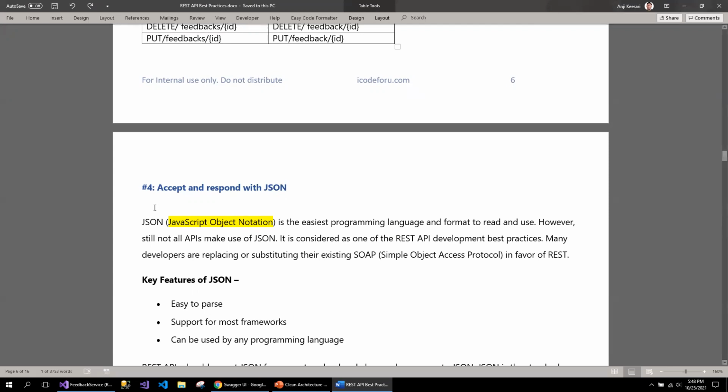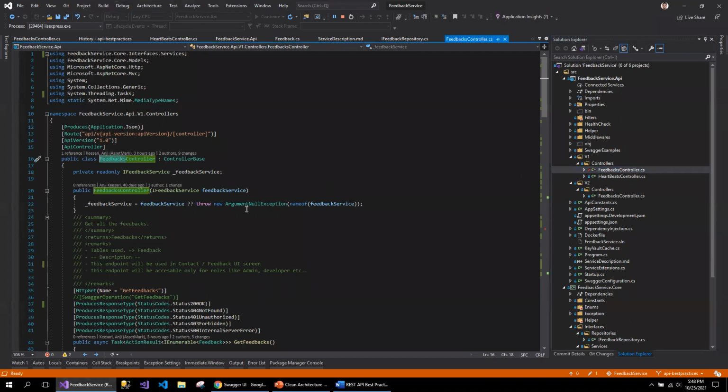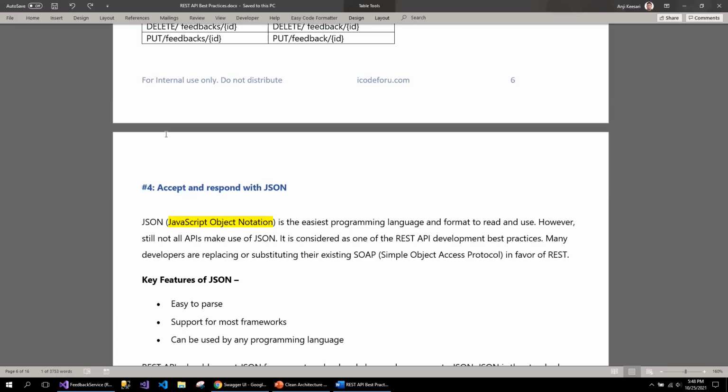So this is something you can decorate in the API endpoint. If I go to the API, you see the producers, the JSON. If I don't keep that, by default, it includes the JSON, XML, plain text, and so on. But in my case, if I want to restrict my clients' access to JSON only, that's how you will be decorating. So JSON stands for JavaScript Object Notation.